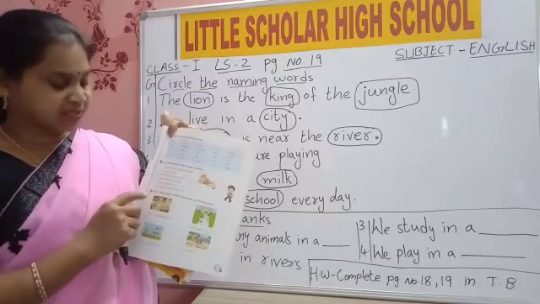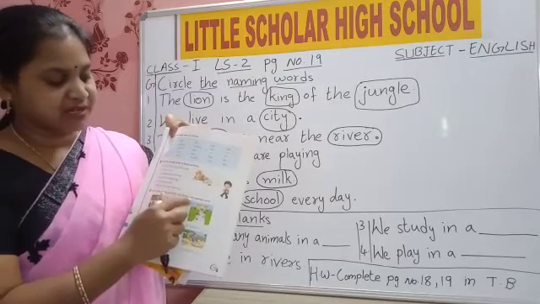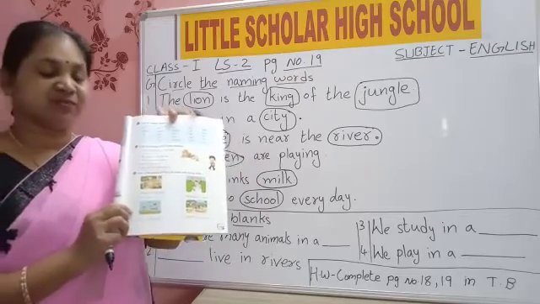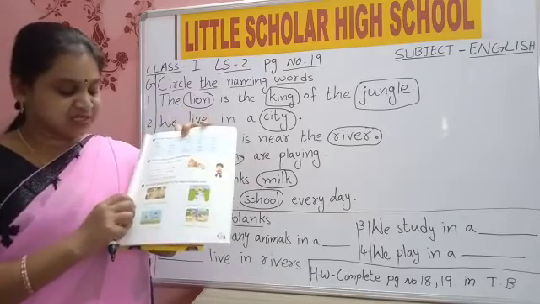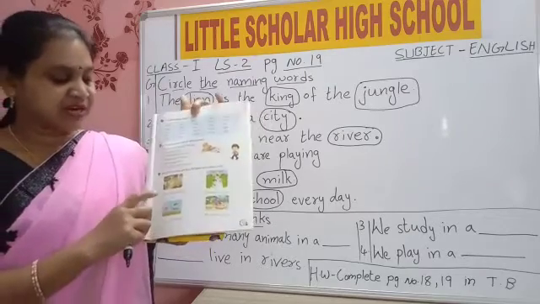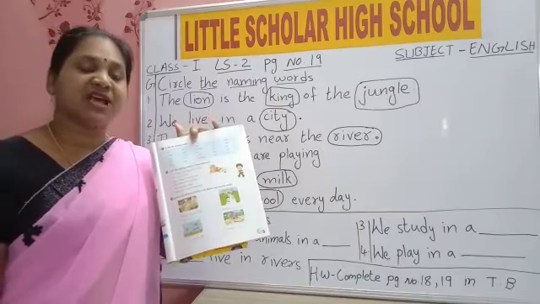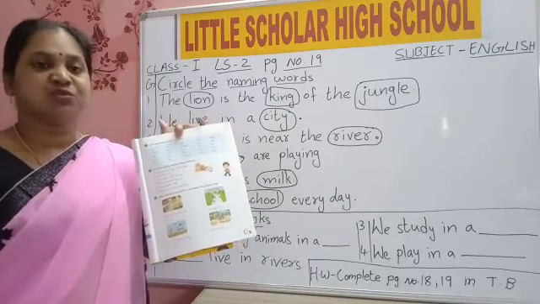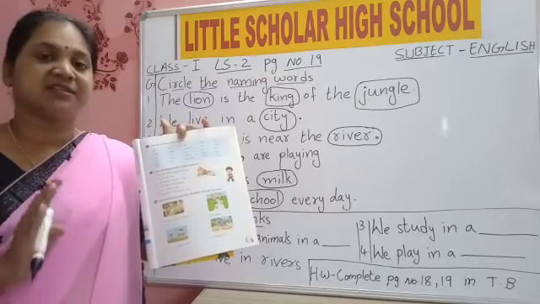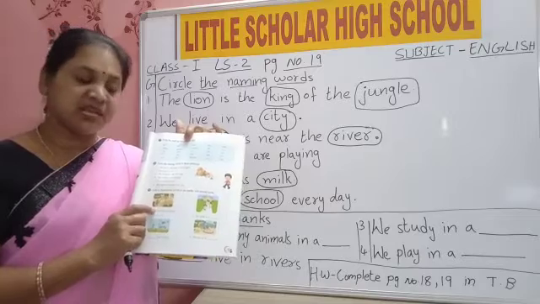Now, see, next one, H bit. Look at the pictures and fill in the blanks with the naming words. Which picture is this, children? What can you see here? First one, read. There are many animals in a. Where can we see many animals? Yes, in a zoo we can see many varieties of animals, birds, reptiles, snakes, no? So, a zoo is a place where we can see many animals.